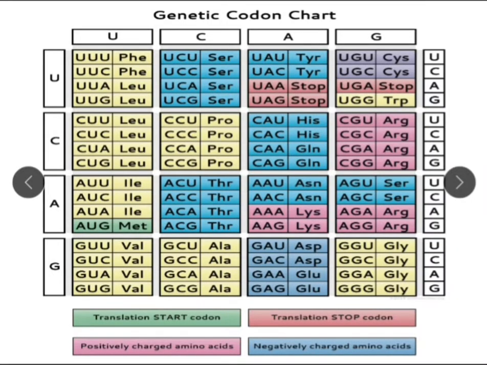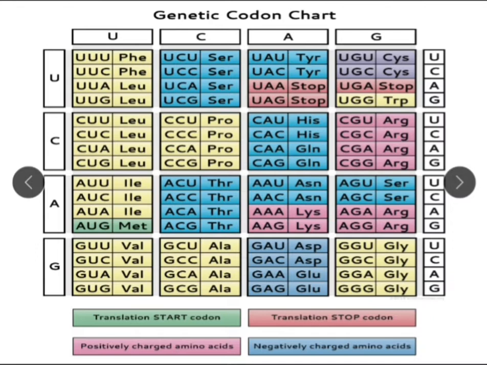This is the genetic codon chart. UUU is phenylalanine, UUC phenylalanine. Here serine, etc.